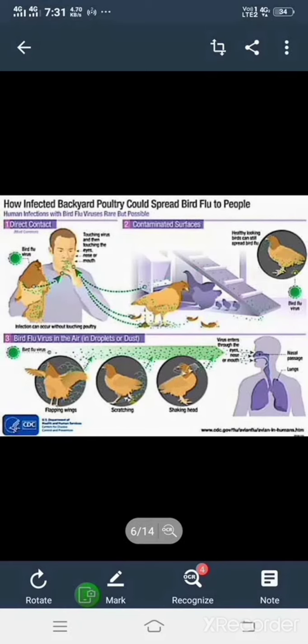Symptoms: the birds do not take food properly and look lazy, and respiration becomes difficult. Respiratory problems arise in this disease. Then it is controlled by giving the vaccine, and the diseased birds are separated from the healthy birds, and the diseased birds are buried or burnt. This is about avian flu disease.